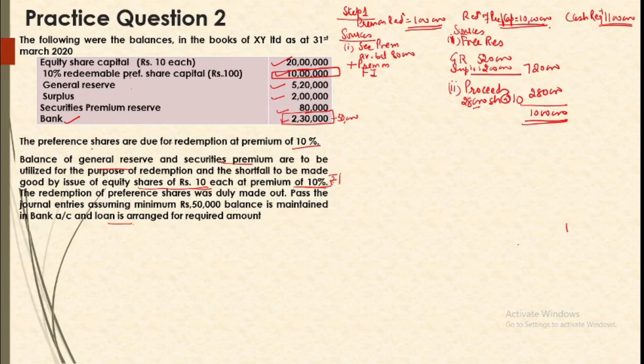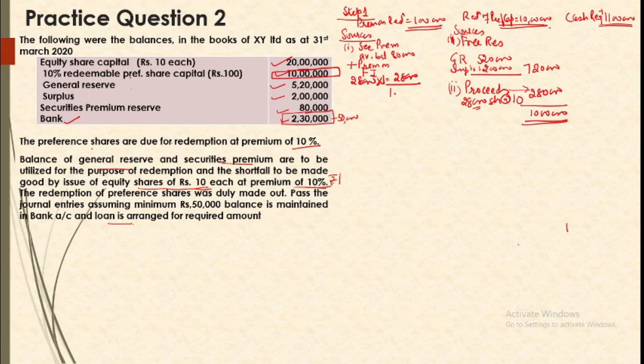So your number of shares will be 28,000. Don't make the mistake of dividing it by 11 to get the number, because this is proceeds. Proceeds has to be divided by the proceeds per share to get the number of shares. So now we have already calculated the number of shares. On fresh issue we will be having a premium of 1 rupee, that is 28,000.